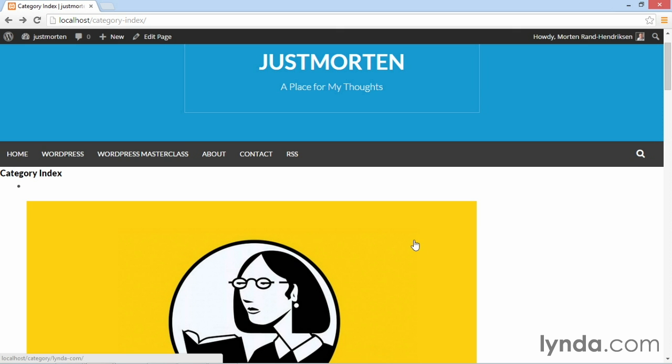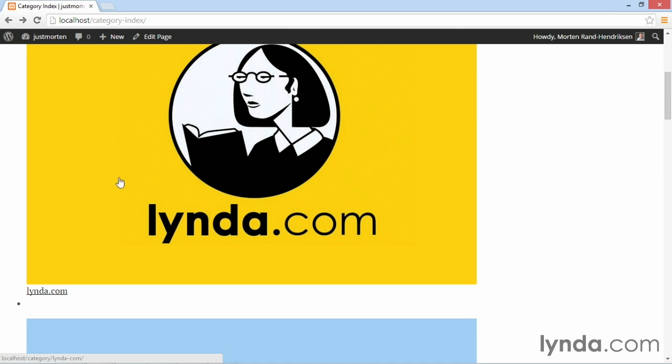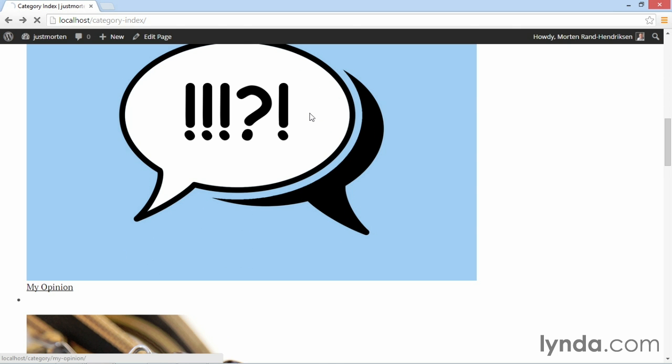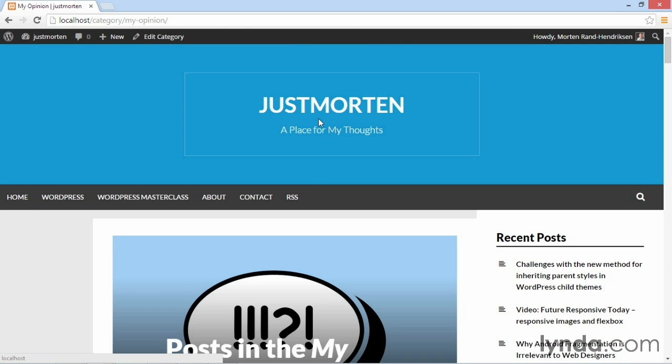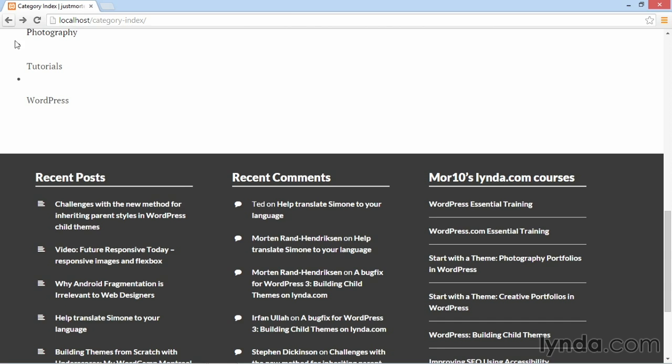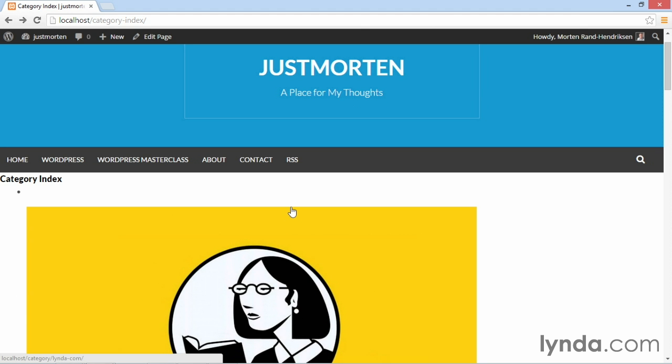And here we have a list item with an image and then the name of that particular category term. The next image, name of category term. And if I click on the image or the name, I'm taken directly to that category archive page. This means everything is working properly. The next step is to make sure this actually looks nice, because right now this is not really a good user experience.